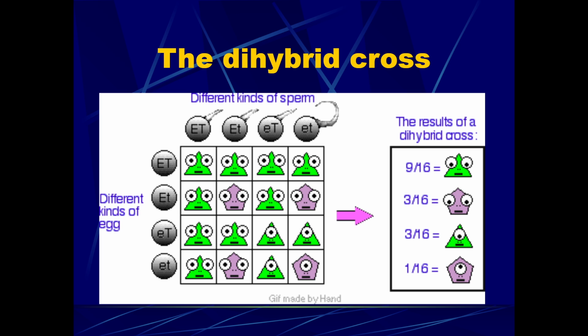And here we can see another dihybrid cross. I'm not going to ask you to do any dihybrid crosses, but I want you to know that a dihybrid cross looks at 2 traits at once. So we'll have to look at all 4 gamete possibilities from that combination. And looking at the phenotype, the actual physical trait, if the parents are both heterozygous for both traits, the phenotypic ratio is always 9:3:3:1.